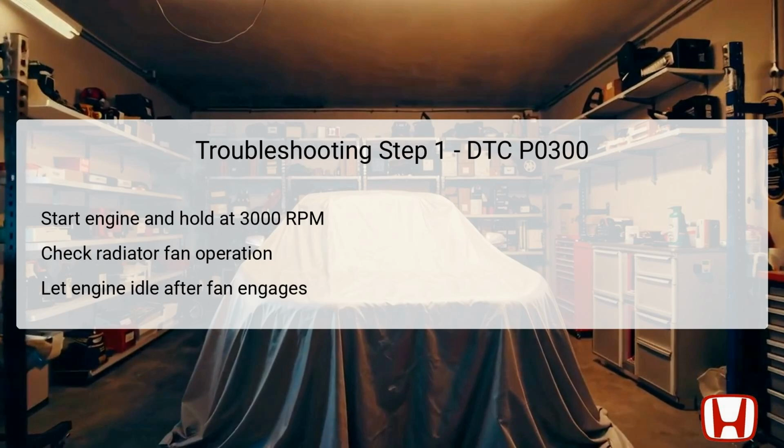For the first step in troubleshooting DTC P0300, begin by starting the engine and increasing the RPM to 3,000 without any load. This entails placing automatic transmission vehicles in park or neutral and manual transmission vehicles in neutral. Hold the engine at this RPM until the radiator fan engages, which ensures that the engine is reaching operational temperature. Once the fan operates, allow the engine to revert to idle conditions.